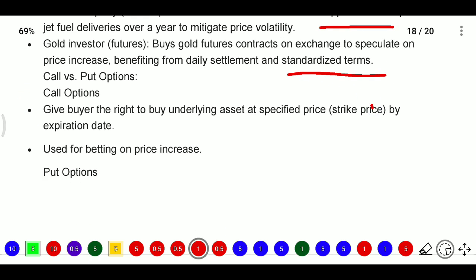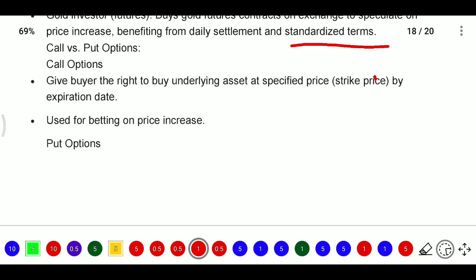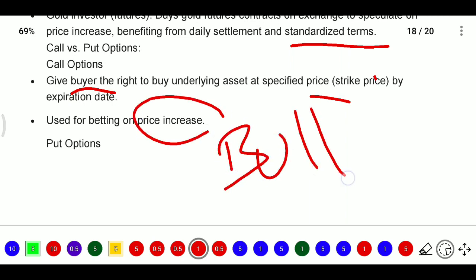Next we have call options and put options. In derivatives, the major contracts will be call options and put options only. A call option gives the buyer the right to buy the underlying asset at a specified price, that is the strike price, by the expiration date. Here it is used for betting on prices increasing, so a bullish trend will be there.